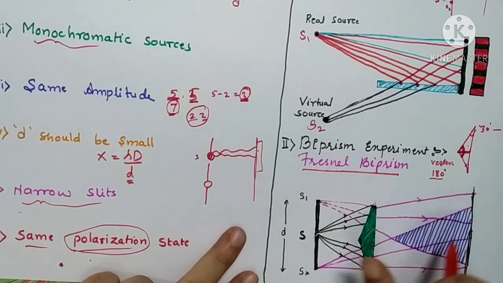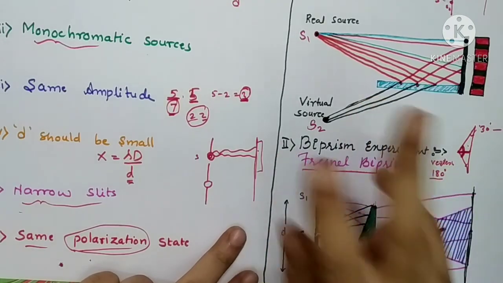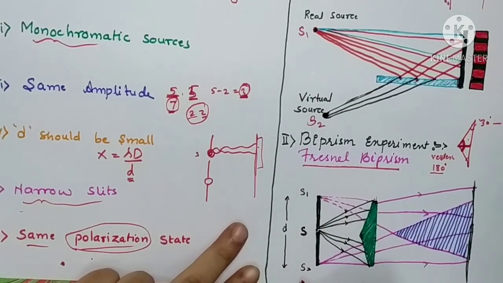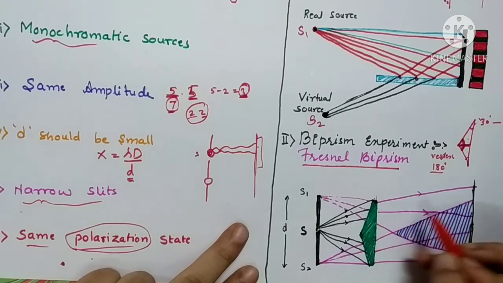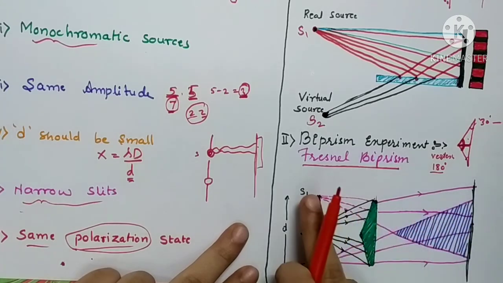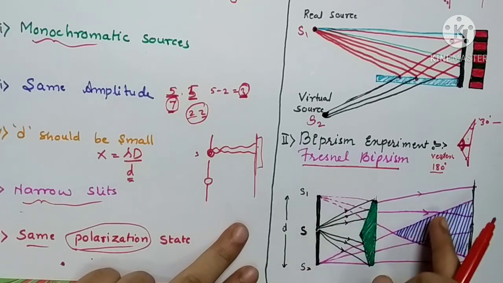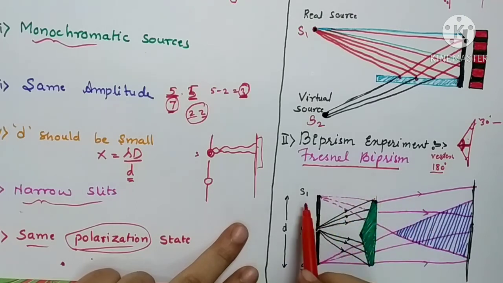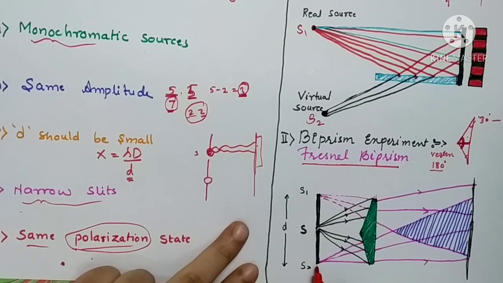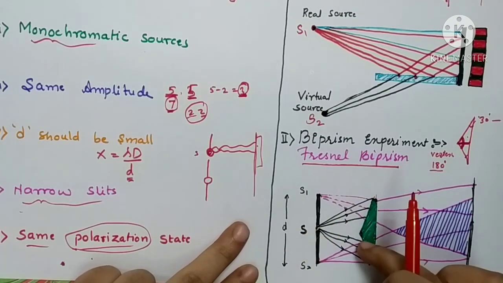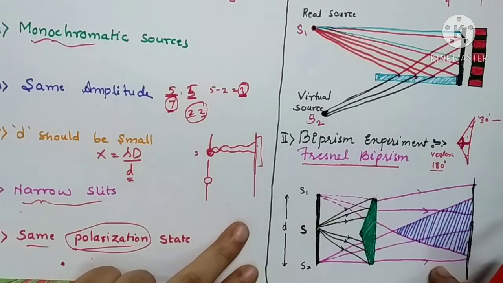Obviously there are two refracting surfaces, so the source will have two images, S1 and S2. When you extend their directions, you will get the images of these two virtual sources. They will actually be here and here. So these are the two virtual sources that we have obtained from a single source with the help of the prism.